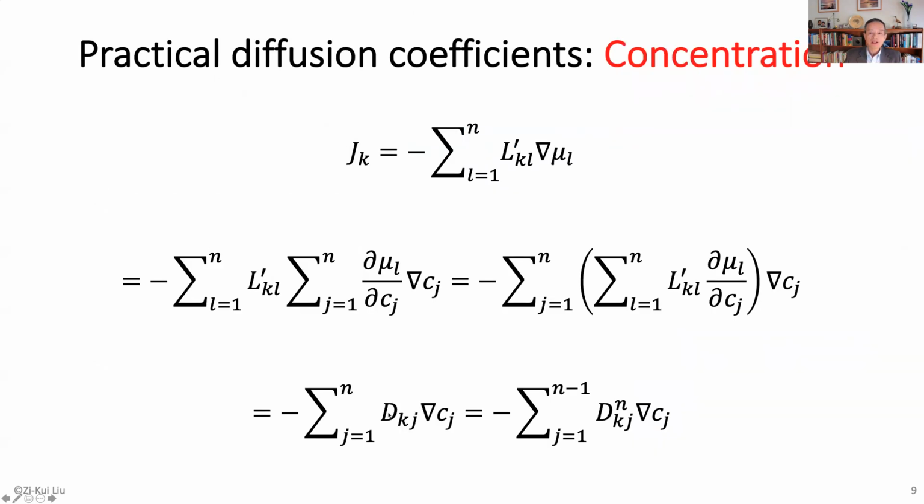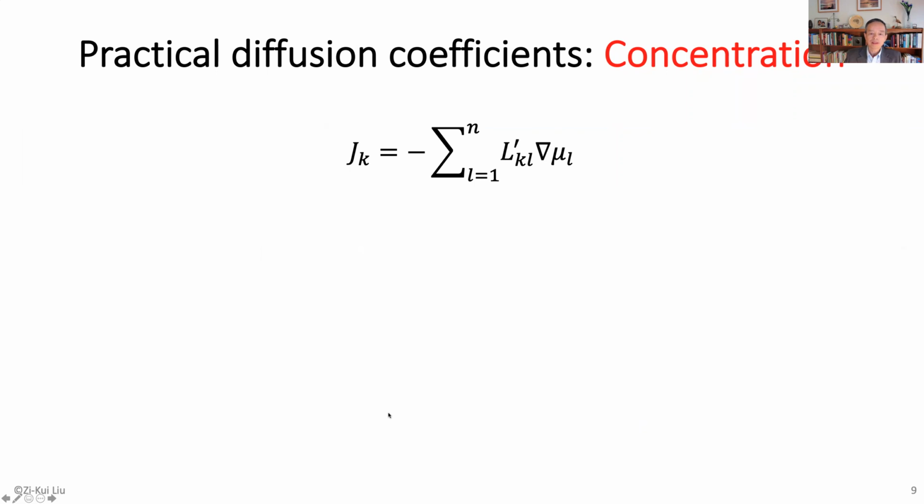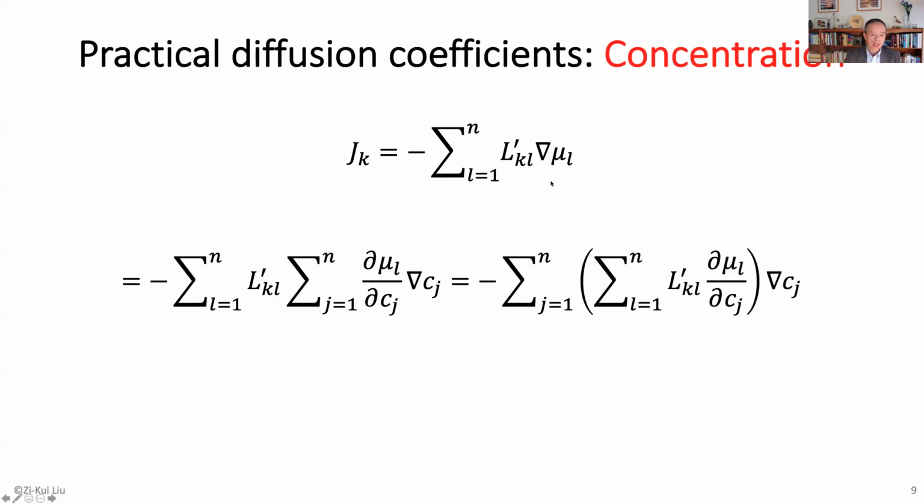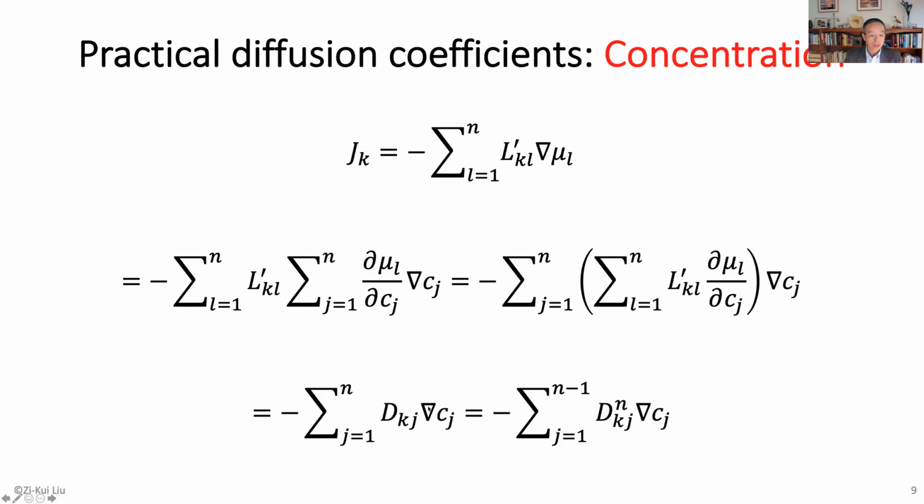So now we know that we need to do the concentration, right? We need concentration, so we need to change the chemical potential gradient to the concentration gradient. Of course, we know how to do that, right? We get some thermodynamic factor. But again, the chemical potential of one element is a function of all compositions. So then you can do the thermodynamic factor, recombine it, and change the order of the summation. You define a new diffusivity. We call it chemical diffusivity now.